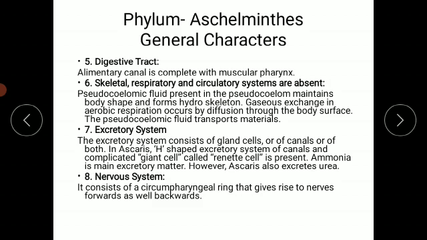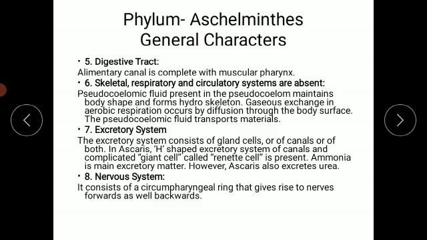Next, the digestive tract. The alimentary canal is complete with a muscular pharynx. Complete means it starts with the mouth and ends at the anus. The next character is related with the skeletal, respiratory and circulatory systems. Actually, all those systems are absent. The pseudocoelomic fluid present in the pseudocoelom maintains the proper shape of the body. Since there is an absence of skeleton, endoskeleton or exoskeleton, the shape of the body of the animal is due to the hydroskeleton, the pressure created by the pseudocoelomic fluid.